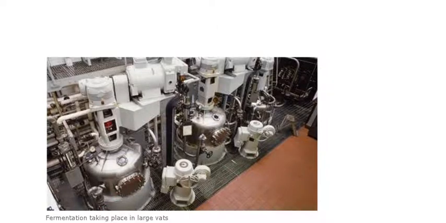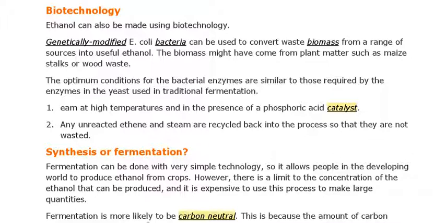Now we discuss the second process, how ethanol can be produced using biotechnology. In biotechnology we use genetically modified bacteria, E. coli, which have the ability to convert waste biomass into useful ethanol, such as maize stalk and wood waste.